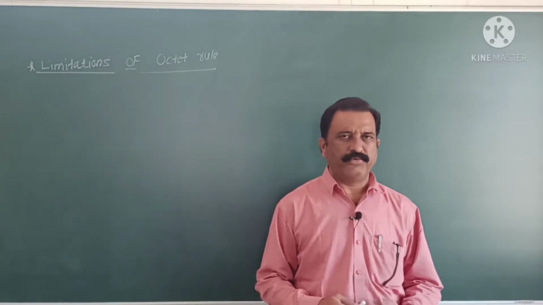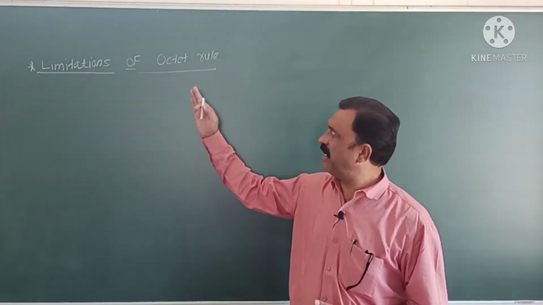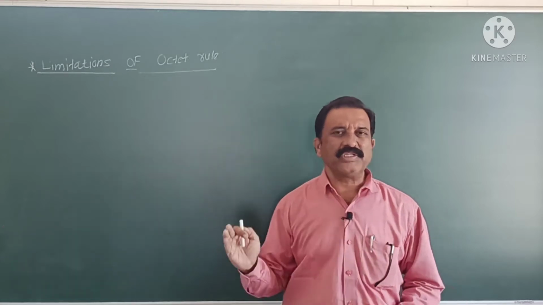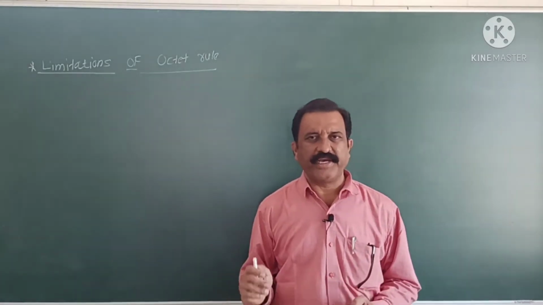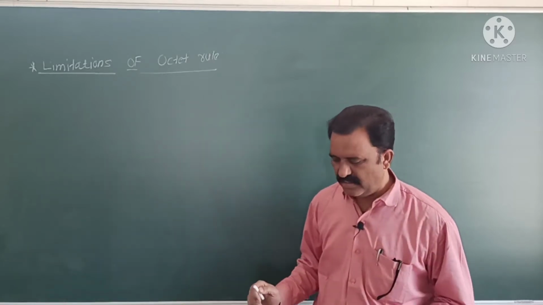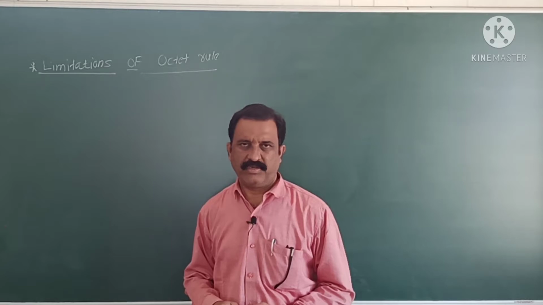Today we will discuss a limitation of the octet rule, then valence shell electron pair repulsion theory in this video. First of all, limitations of the octet rule.